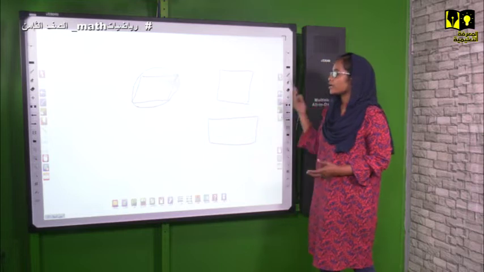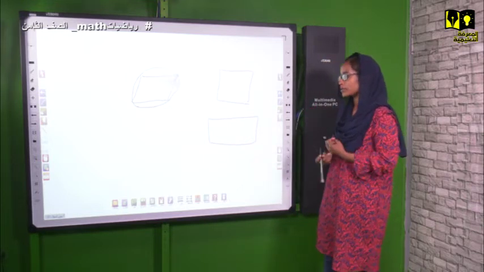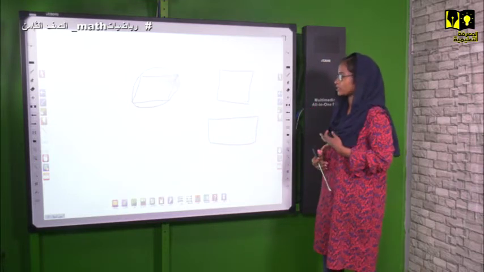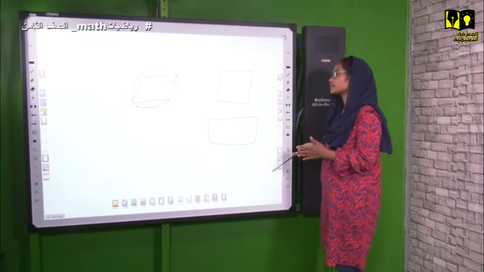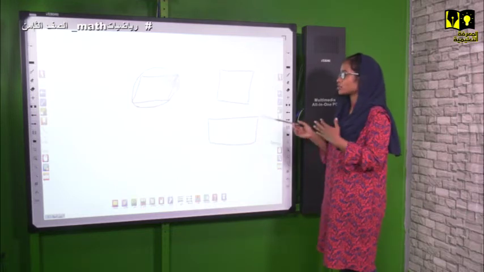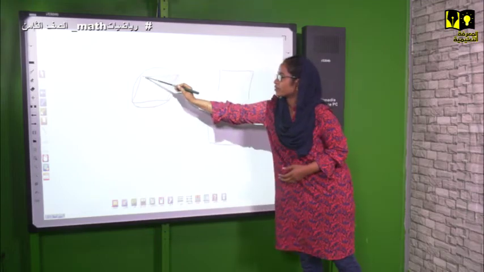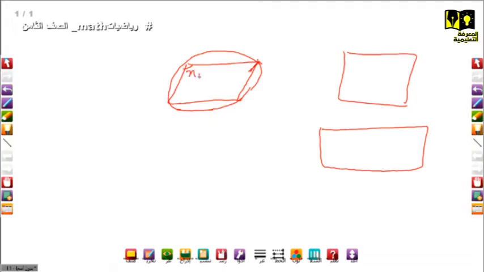So in other grades, we take supplementary angles and complementary angles. The supplementary angles mean the sum of the two angles. Let's name this angle, for example, x1. And the angle opposite to it is x2. And this angle is y1. And the opposite of it is y2.